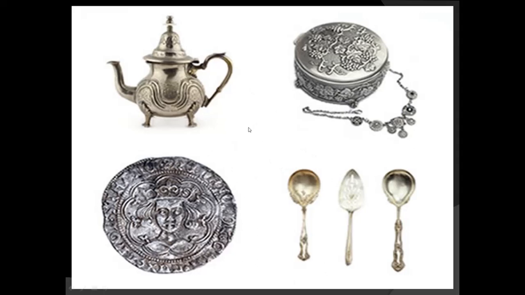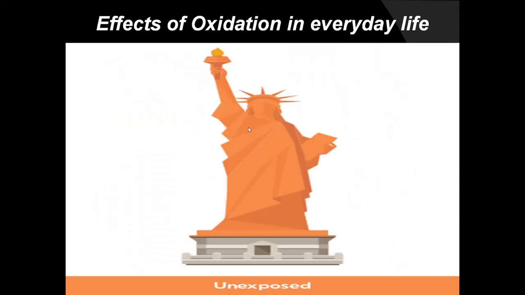As you keep it for longer days, if it is exposed to air without correct packing, it gets a blackish layer, black coating on its surface. It gets tarnished. So this tarnishing or coating of silver with black layer, which is a result of oxidation, is an example for corrosion.